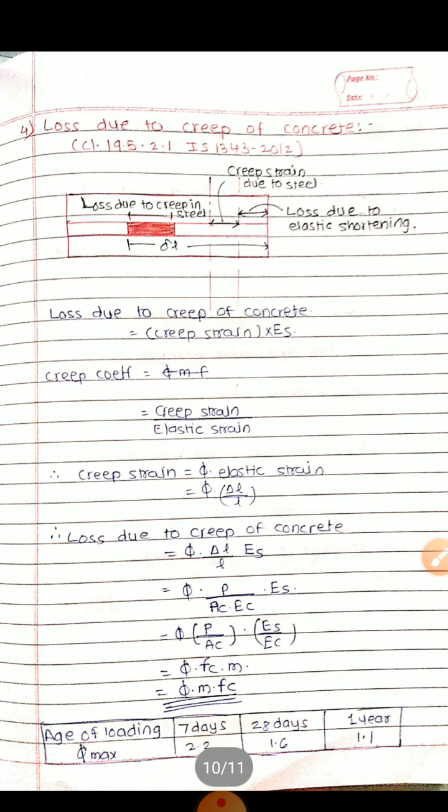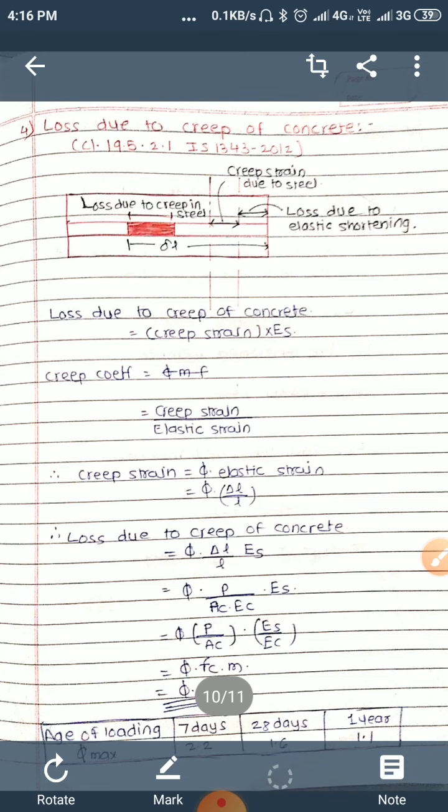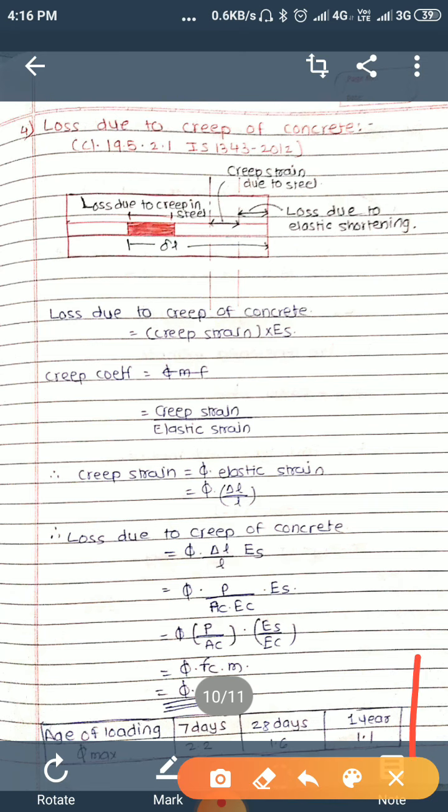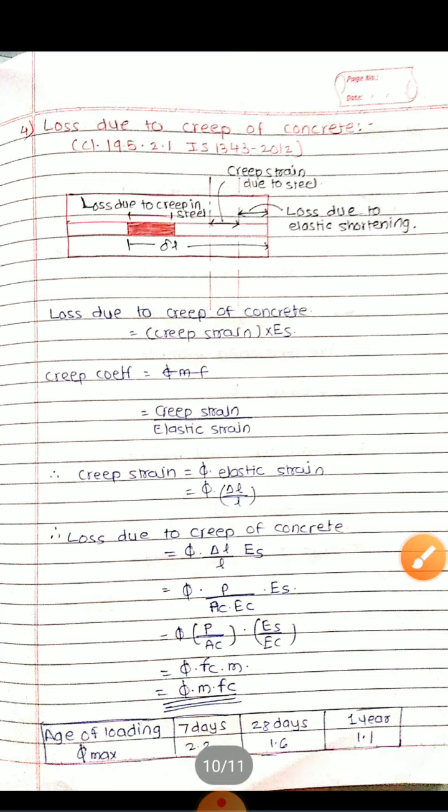And what is the value of phi? In our exam they will give us the value of phi, or otherwise we can use IS 1343 in our final exam. In that IS 1343 there is a clause, clause number 19.5.2.1. This table is present in our IS code also. By using this IS code we can find out the value of phi for various ages of loading: 7 days, 28 days, 1 year, like that.